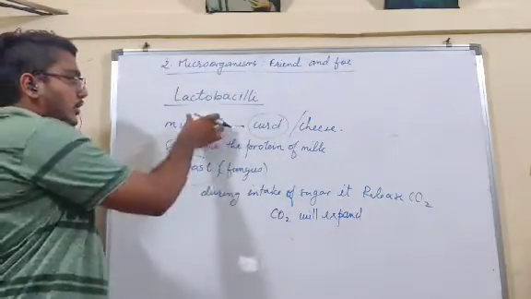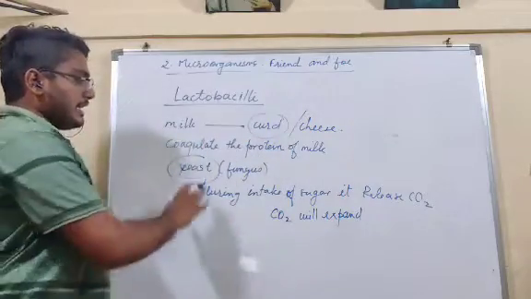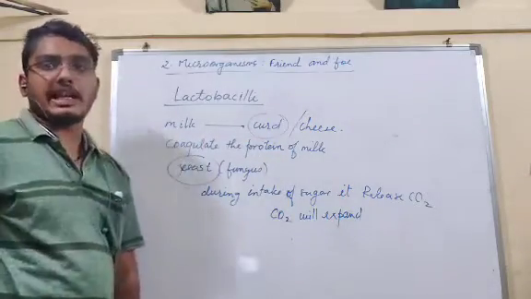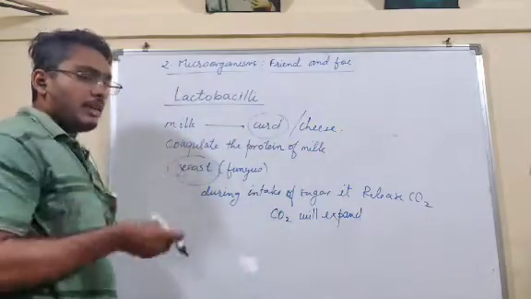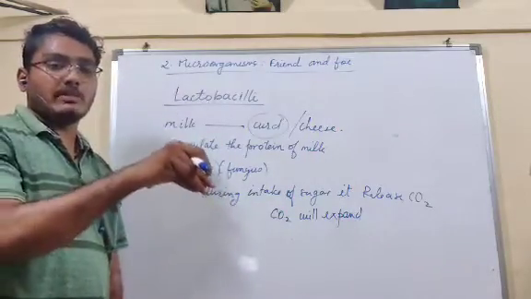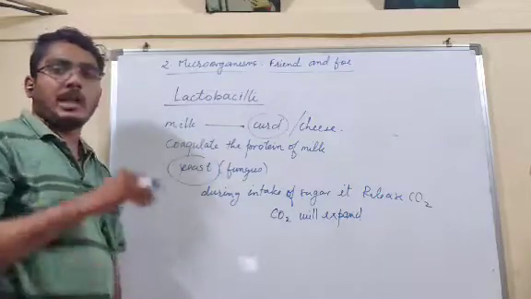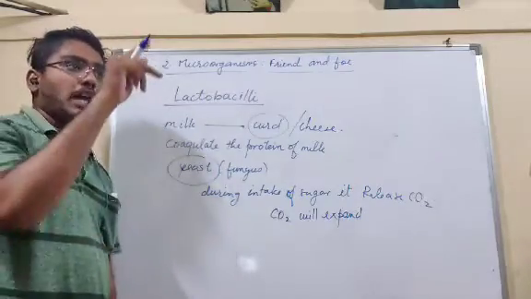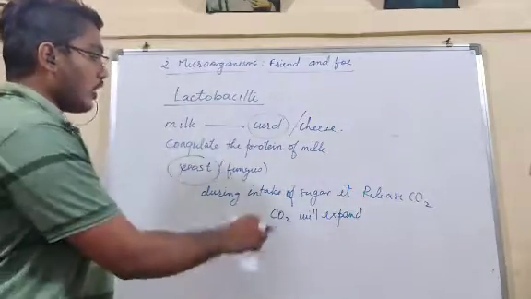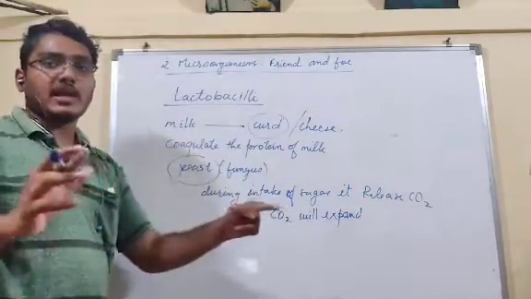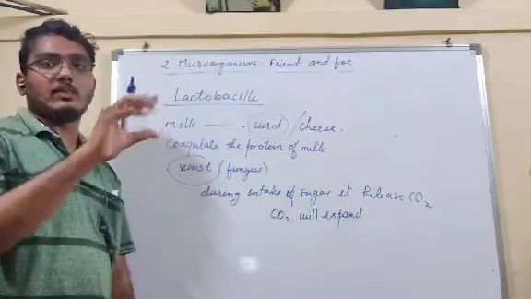Okay, understand? Lactobacilli convert milk to curd. Yeast gives us the sponginess to the cake and the bakery products. How is the yeast helping us? When we add the yeast into the bread or any bakery product, it will eat the sugar and release the carbon dioxide. Due to the high temperature of the oven, the carbon dioxide will expand, and due to the expansion of carbon dioxide, we will get the sponginess.